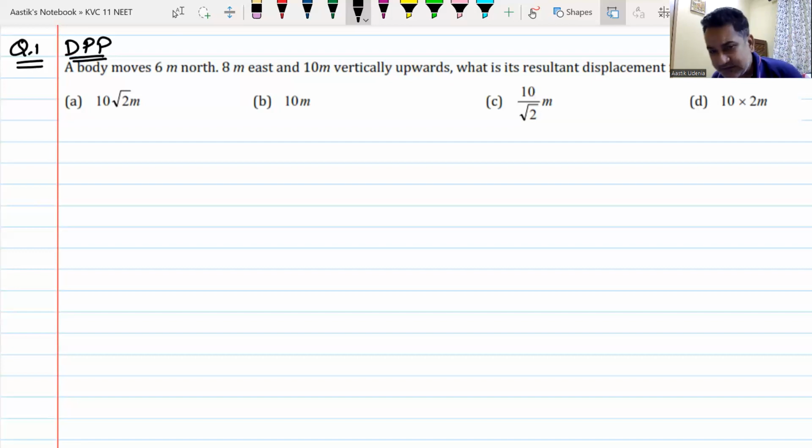What type of motion is this? Is this motion in 1 dimension? Is this motion in 2 dimensions? Or is this motion in 3 dimensions? This particular question we are talking about. Is it 1D, is it 2D, or is it 3D motion?